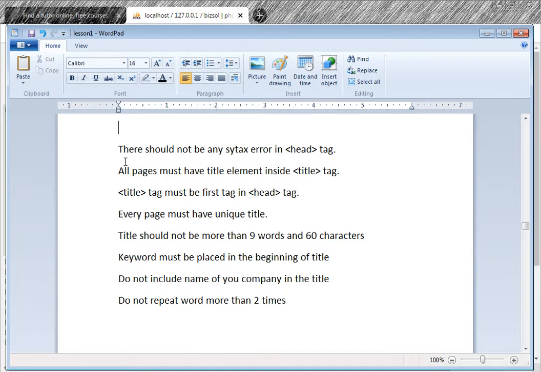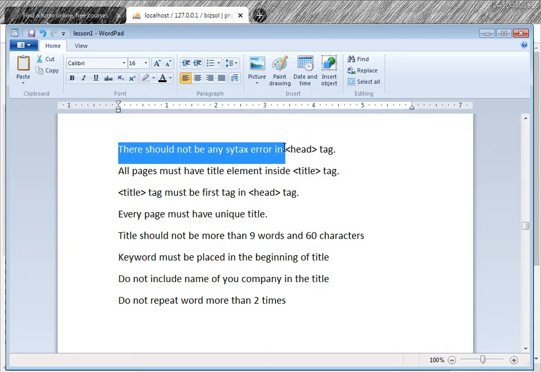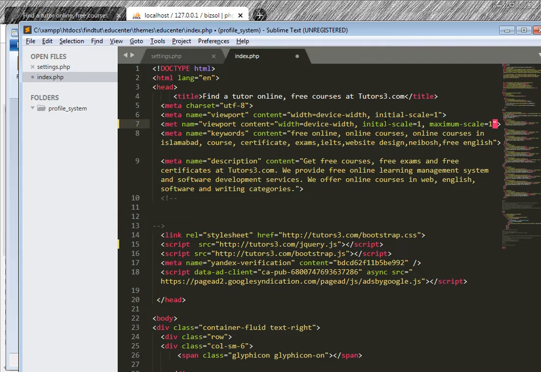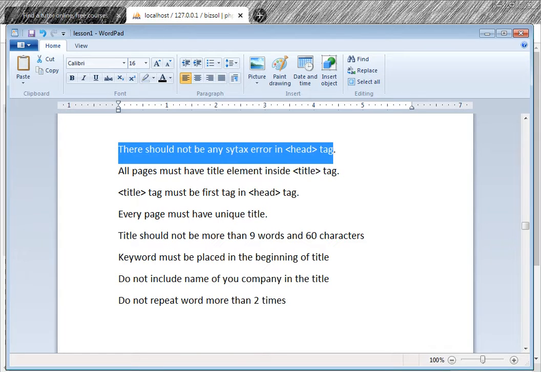Okay. Next is this. There should not be any syntax error in head tag. Syntax error means if I write this meta like this, it is syntax error. If I write name wrongly, this is syntax error. If I have this viewport and the double quotes are missing, this is syntax error. If I remove this, this is syntax error. These are syntax errors, right?